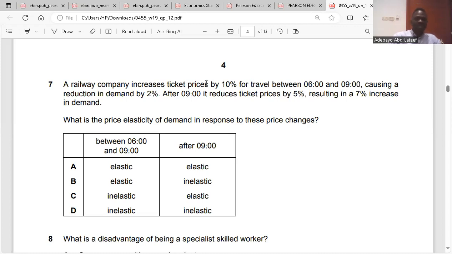Then we need to find the other answer. So it's between C and D. Then the second, for after 9 o'clock. After 9 o'clock, the percentage change in quantity demanded is 7% increase, which is 107. And percentage change in price is 5%, which is 95. So 107 divided by 95 is 1.1, which is elastic. So the answer is C.